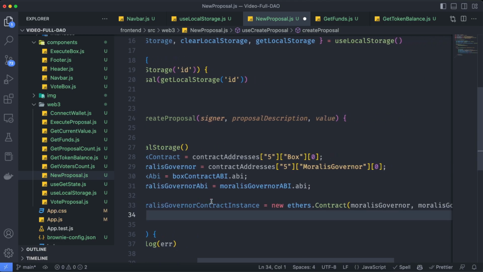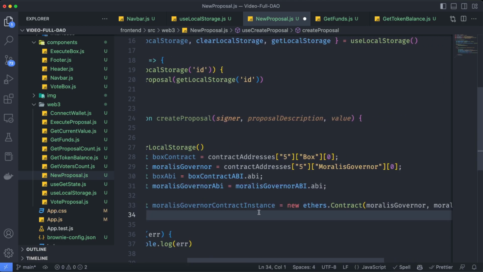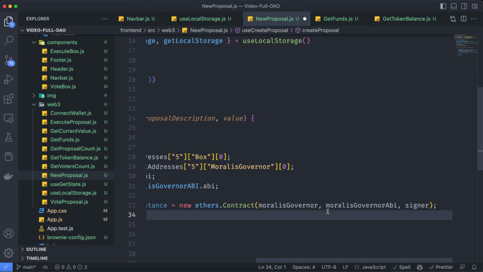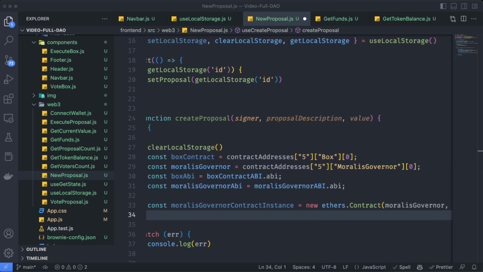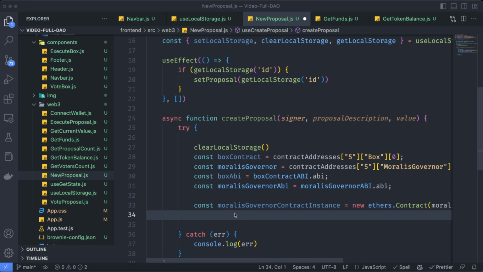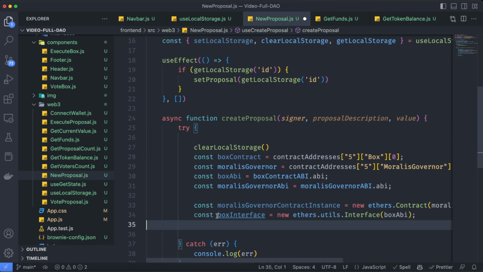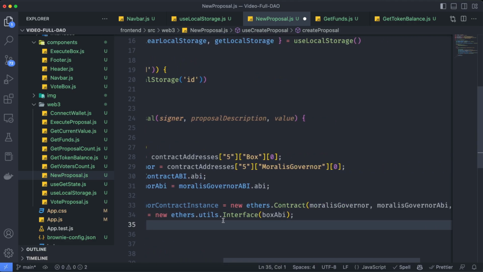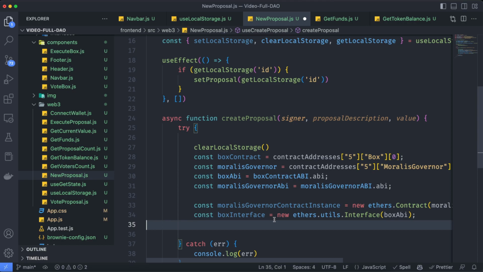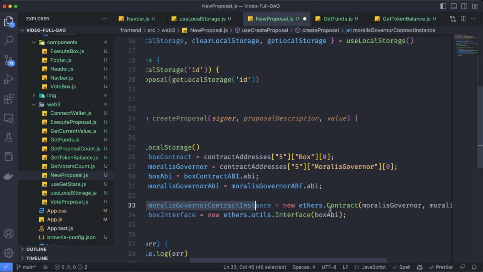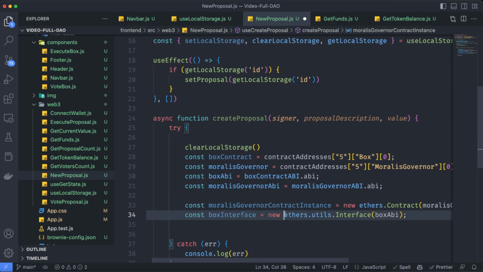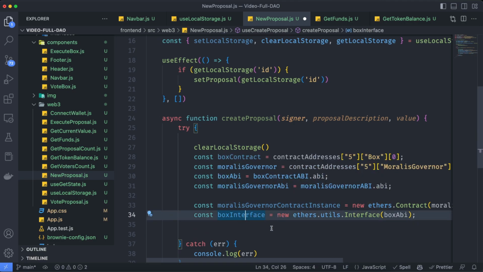Now we need to create an instance of the Moralis governor. So const moralisGovernorContractInstance is going to be new ethers.Contract, again the same as we did before, you know. And now we need to create an interface of that box contract. So boxInterface is equal to new ethers.utils.Interface(box.api). The reason is because we don't need an instance of the box contract as we need for the governor contract. We just need the interface to understand which functions this box interface has, and we can call those functions using